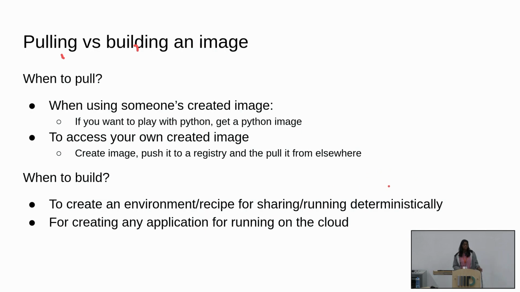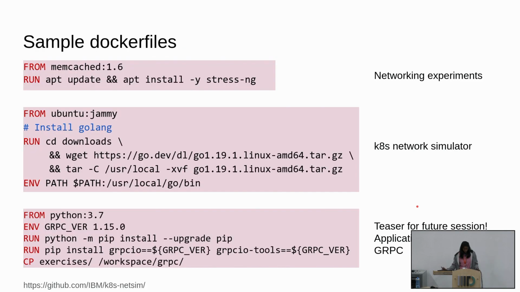Otherwise, if you just want to build something for your project and you want to share it amongst other team members, you will need to create this environment using a Dockerfile. Some example Dockerfiles, these are from our own things that we have used. You might need to spin up a Dockerfile for a lot of things. First is networking experiments.